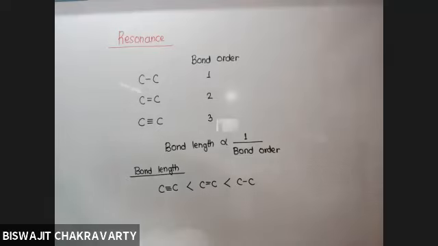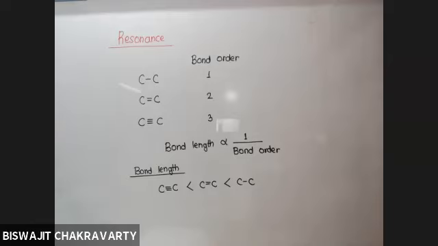Now, have you written this much? This is not resonance, but to understand the concept of resonance, we have to understand so many things at a time. So first we discussed that when molecules form bonds, the greater the number of bonds formed, the lesser will be the bond length.